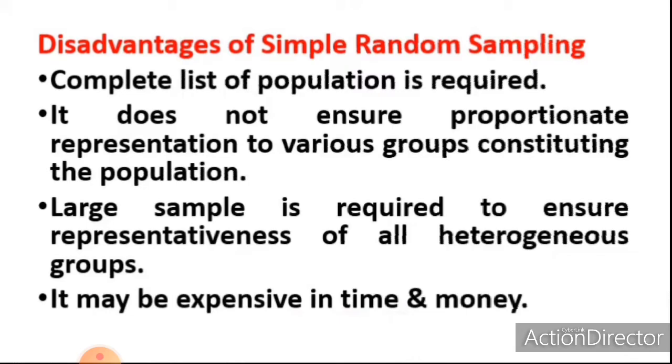Next, a large sample is required to ensure representativeness of all heterogeneous groups. Then it may be expensive in time and money. So these are the disadvantages of simple random sampling.